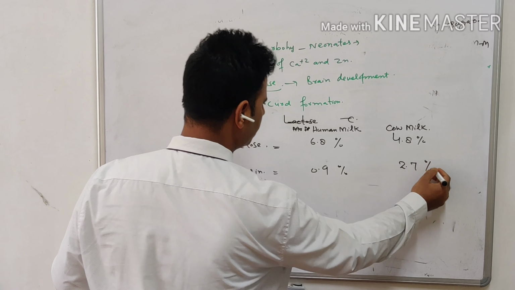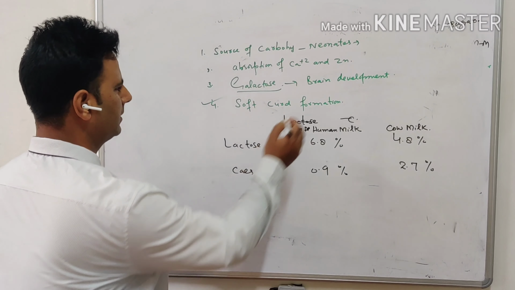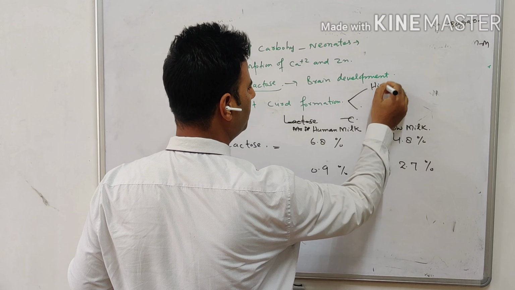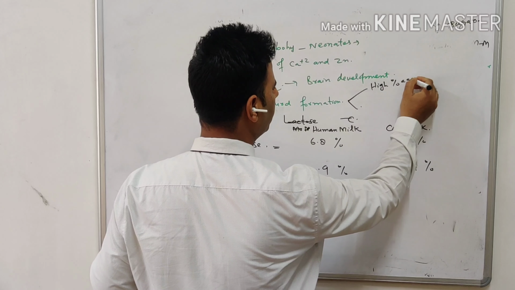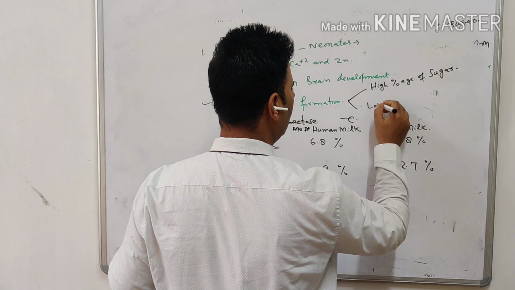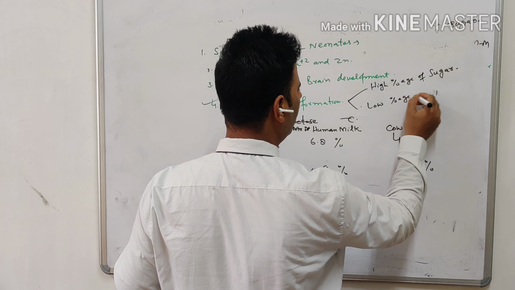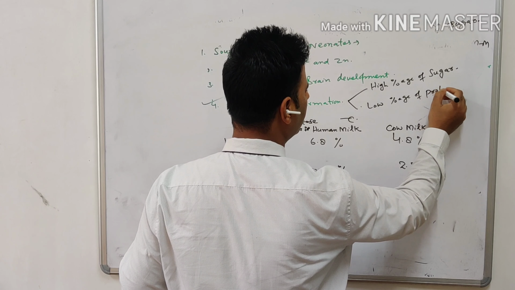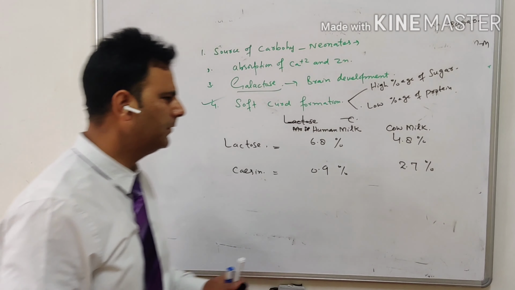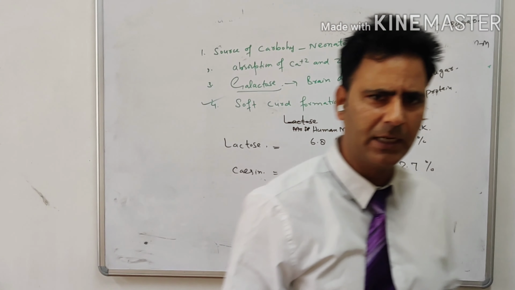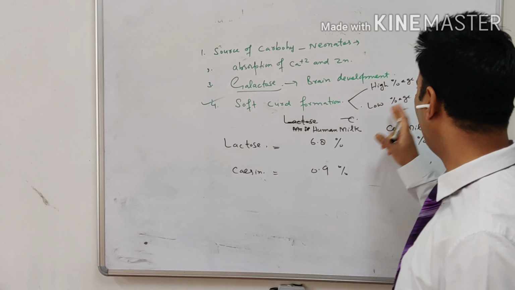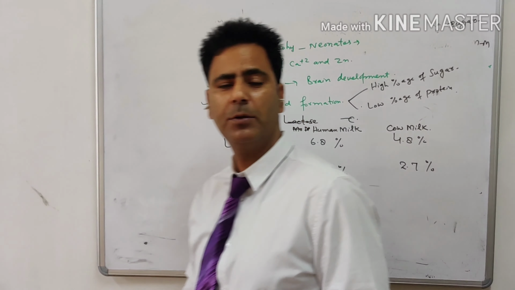Any milk which has two things, one is a high percentage of sugar, and a low percentage of protein, is responsible for the formation of soft curd. Soft curd will be formed more easily by a milk having a high percentage of lactose sugar, and a low percentage of protein.